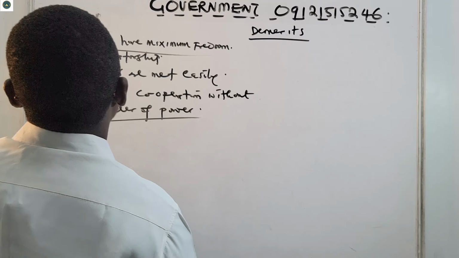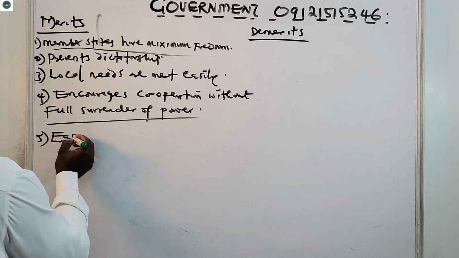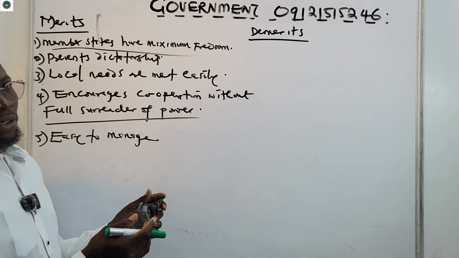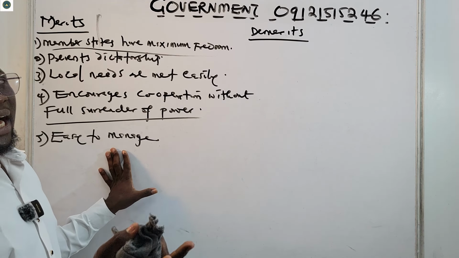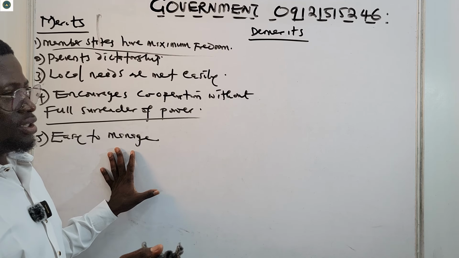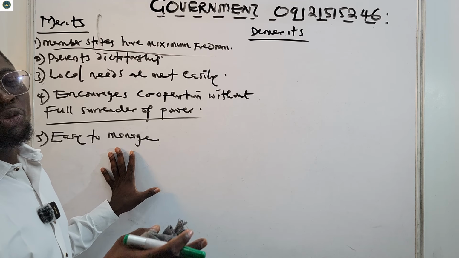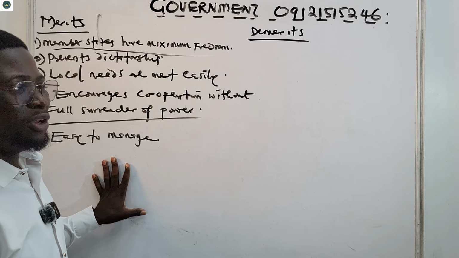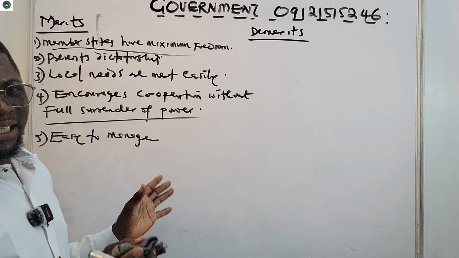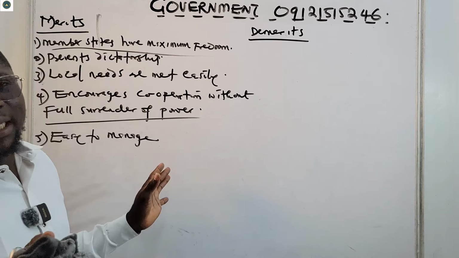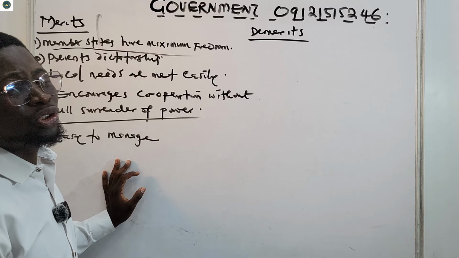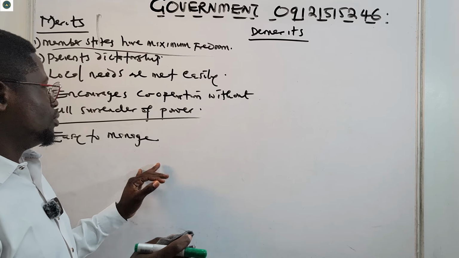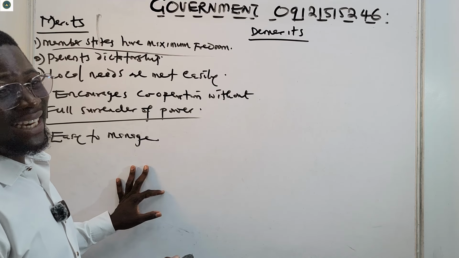Then of course, number five, easy to manage. Smaller or diverse states are very easy to manage, because there will not be too many issues arising. People get to keep their culture and their laws, and these countries are independent, so there will not be serious issues. Everyone keeps their identity. So for that singular reason, they are very easy to manage.